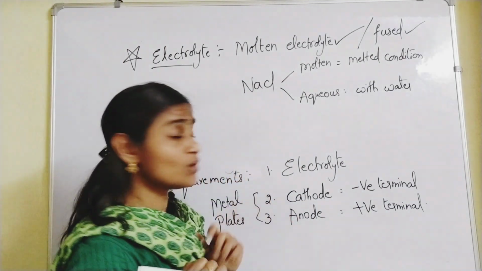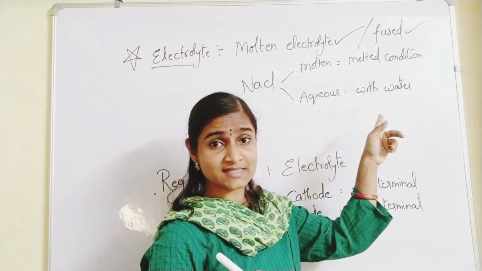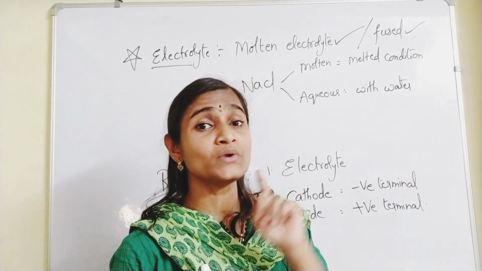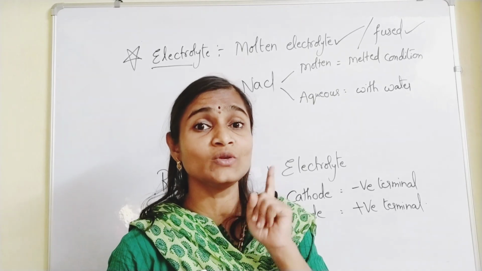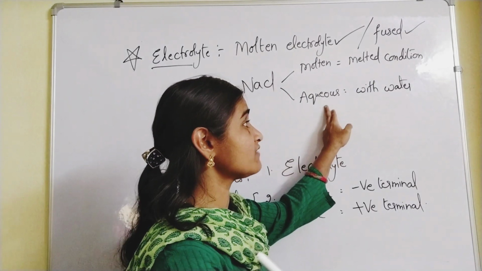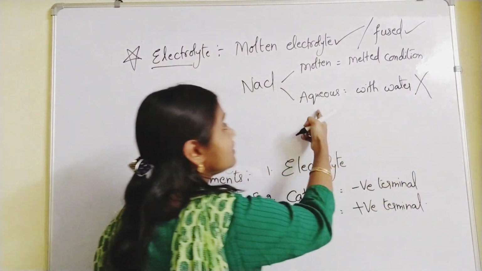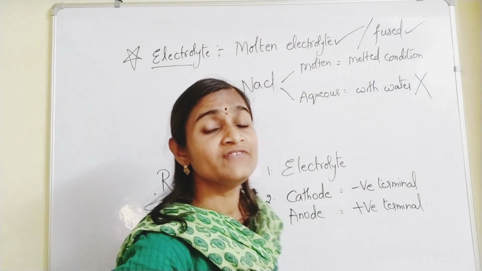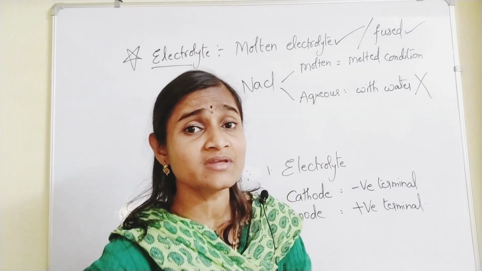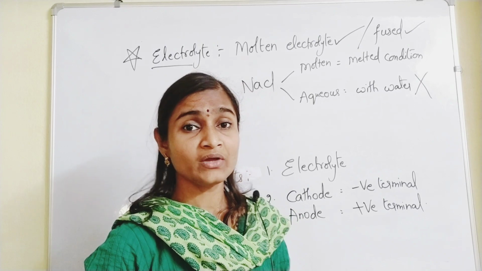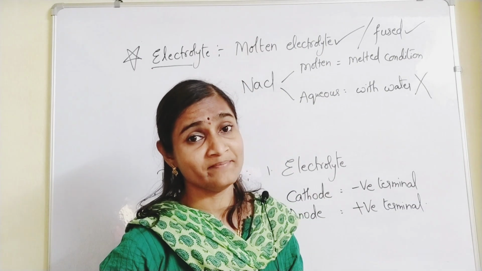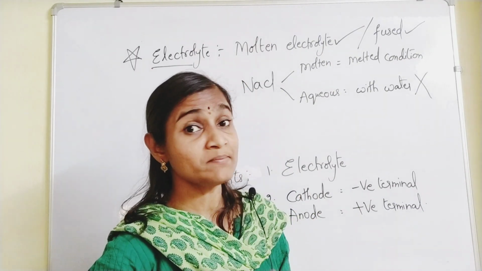Now we don't want water. If you take aqueous NaCl, you will not get molten metal there. You will get hydrogen gas. So you are not supposed to take aqueous. This question you will be getting for 2 marks. Please remember carefully: why are we not supposed to take aqueous? Because we want molten metal. If you take aqueous solution as electrolyte, you will get hydrogen gas at the cathode, which we don't want at all. We want metal. So you must take molten NaCl only or molten KCl only. That is the main condition.